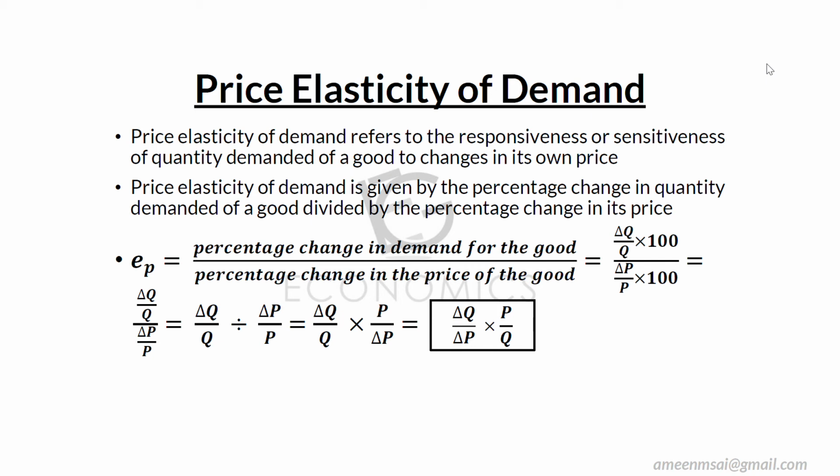That is delta P. We denote it as change in price. 5 by how much was the price? The price was 5 itself, into 100. That's how we measure the price elasticity of demand. At last we can simplify this equation into the one given in the box. It can be denoted as change in Q by change in P into P by Q. So by directly giving the values into this equation, we'll get the price elasticity of demand.